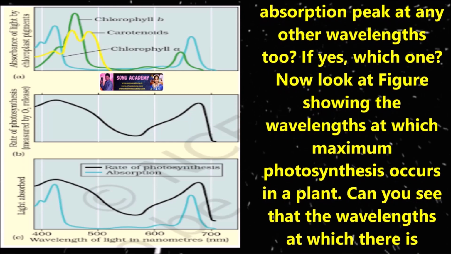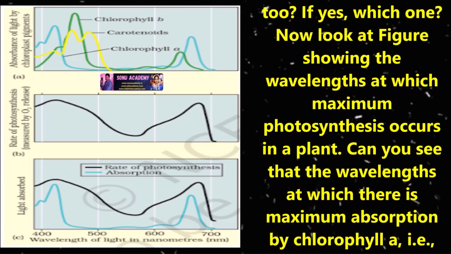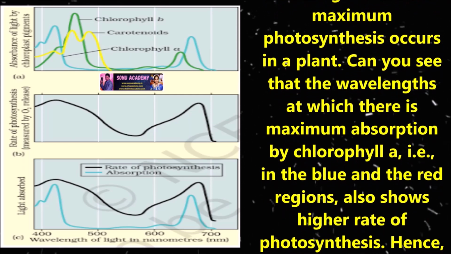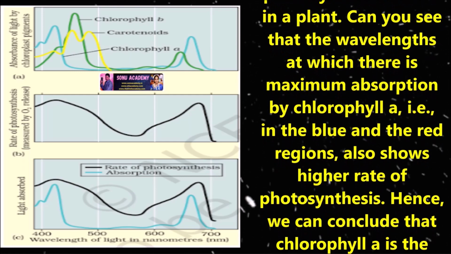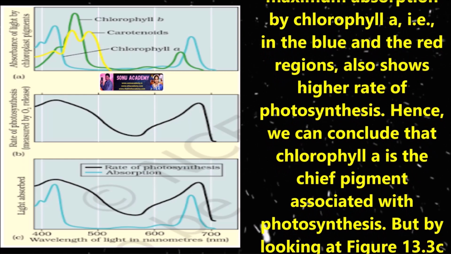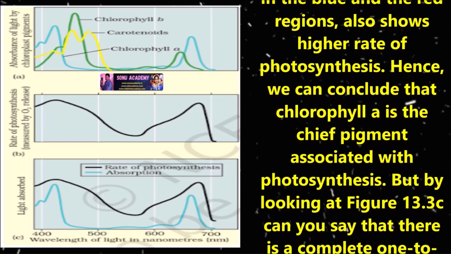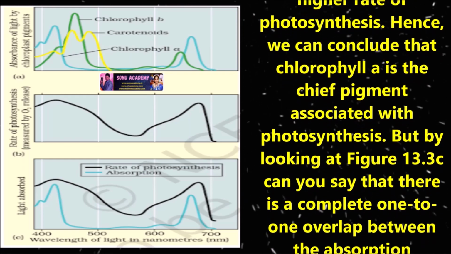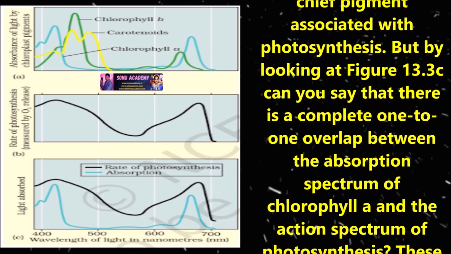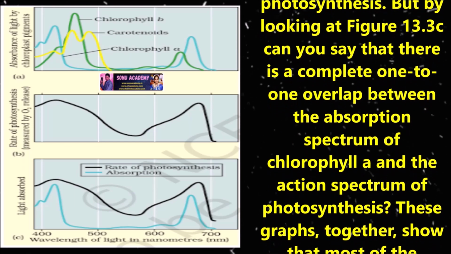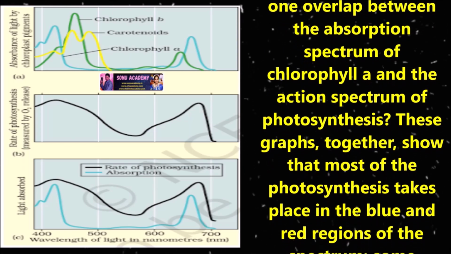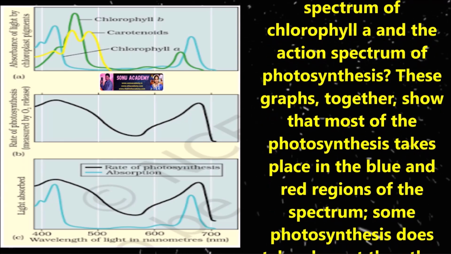If yes, which one? Now look at the figure showing the wavelength at which the maximum photosynthesis occurs in a plant. You can see that the wavelengths of maximum absorption by chlorophyll, that is in the blue and the red regions, also show higher rate of photosynthesis. Hence we can conclude that chlorophyll a is the chief pigment associated with photosynthesis. But by looking at the figure, can you say that there is a complete one-to-one overlap between the absorption spectrum of chlorophyll a and the action spectrum of photosynthesis?